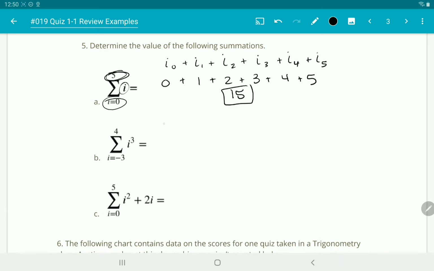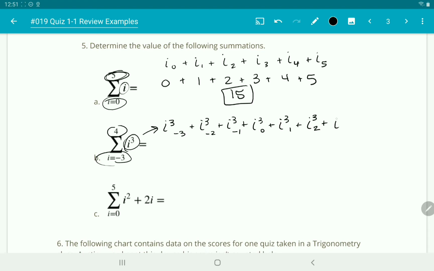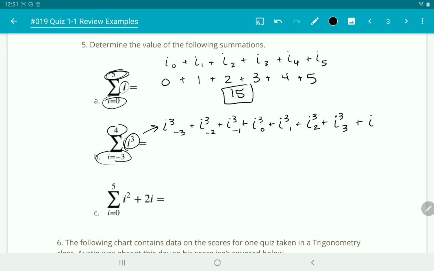For the second one, we're going to be taking I cubed, since that's what's here, and we're going to be putting in the numbers from -3 to 4. So we start at -3 and add them all together: I cubed for -3, plus I cubed for -2, plus I cubed for -1, plus I cubed for 0, plus I cubed for 1, plus I cubed for 2, plus I cubed for 3, and we're going all the way to 4, plus I cubed for 4.